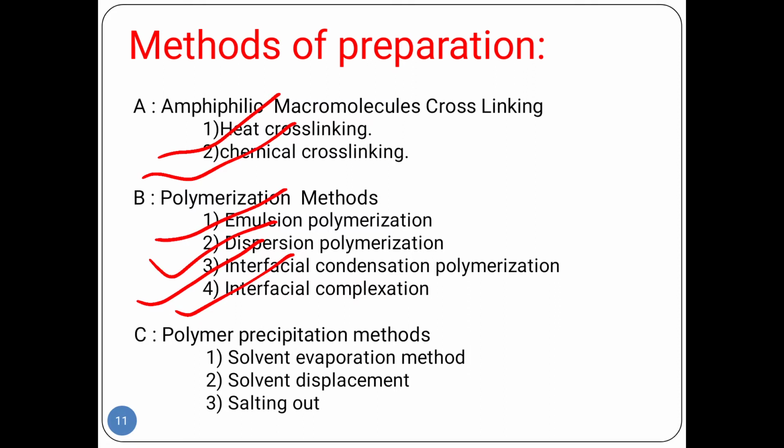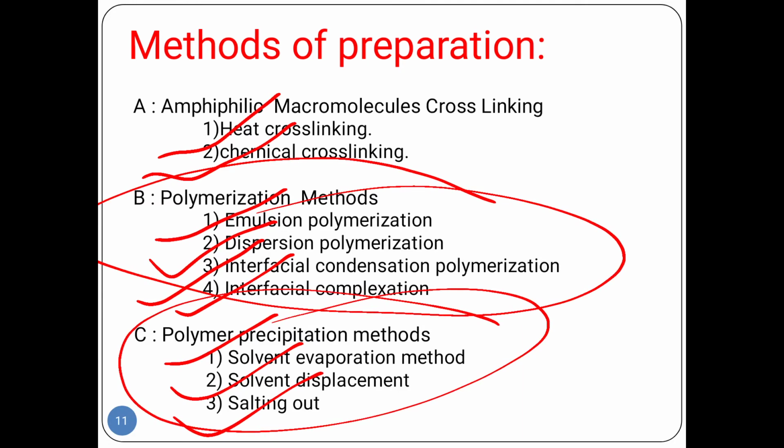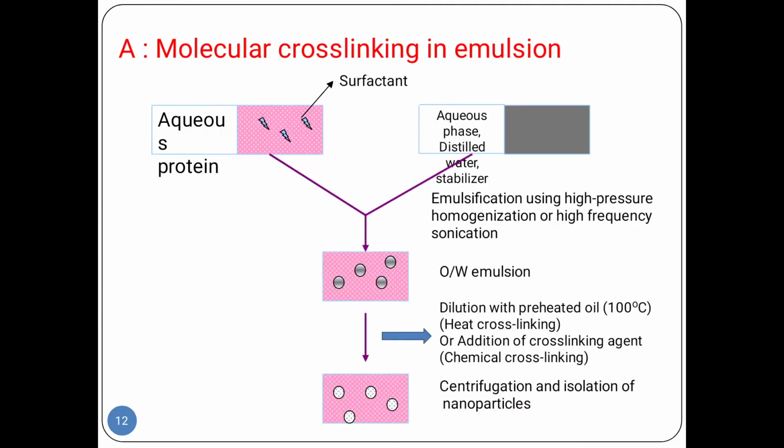Remember these techniques because they are very important. Third is the polymer precipitation method. In that there are three methods: solvent evaporation method, solvent displacement method, and salting out method. These three are also very important methods. Remember this. First we move toward molecular cross linking in emulsion.